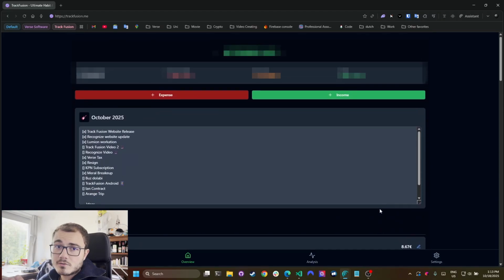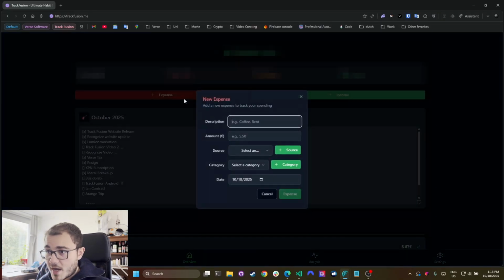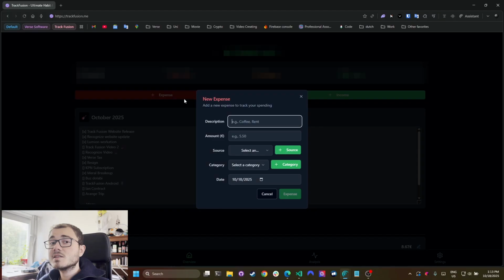This is all manual. So whenever you spend something, you come here, you add the expense. This is all manual, and I wanted to keep it manual. I don't want this to be automated, so that you are more aware of each of your spendings. This should be done by everyone. Please do this. You don't need to use this app. Do this on Excel. There are other apps.